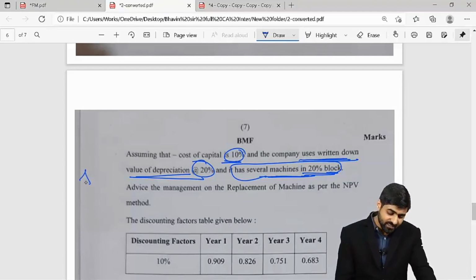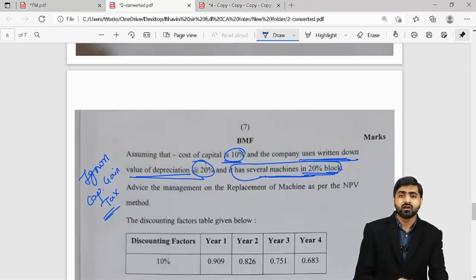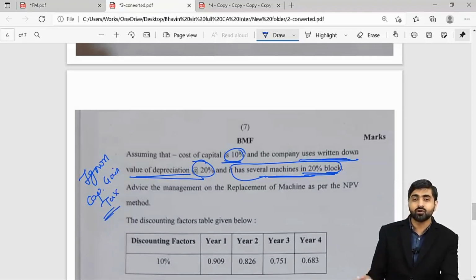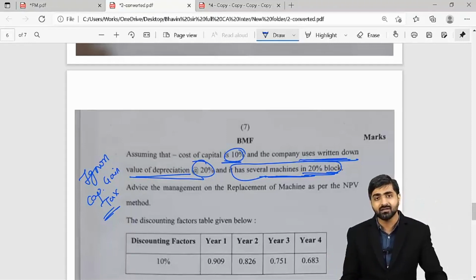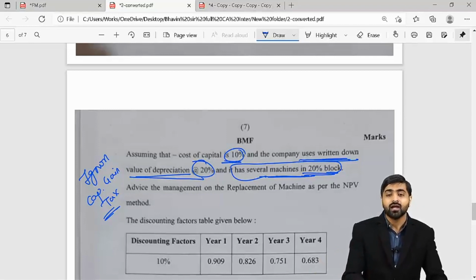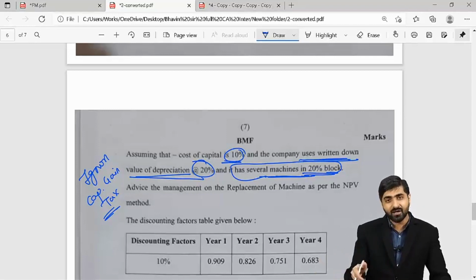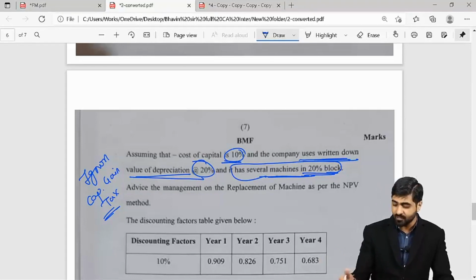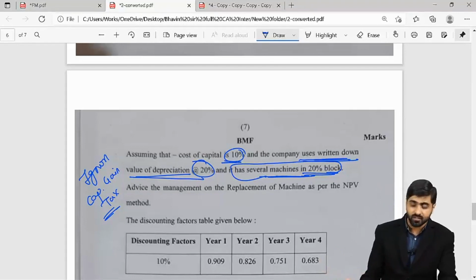So basically, ignore your capital gain tax. Okay, so that information we are not going to use for this particular question. Block does not cease to exist. There are other assets in the block, and the salvage value is 0. And at the same time, we just have to calculate the depreciation for the period of your 4 years.